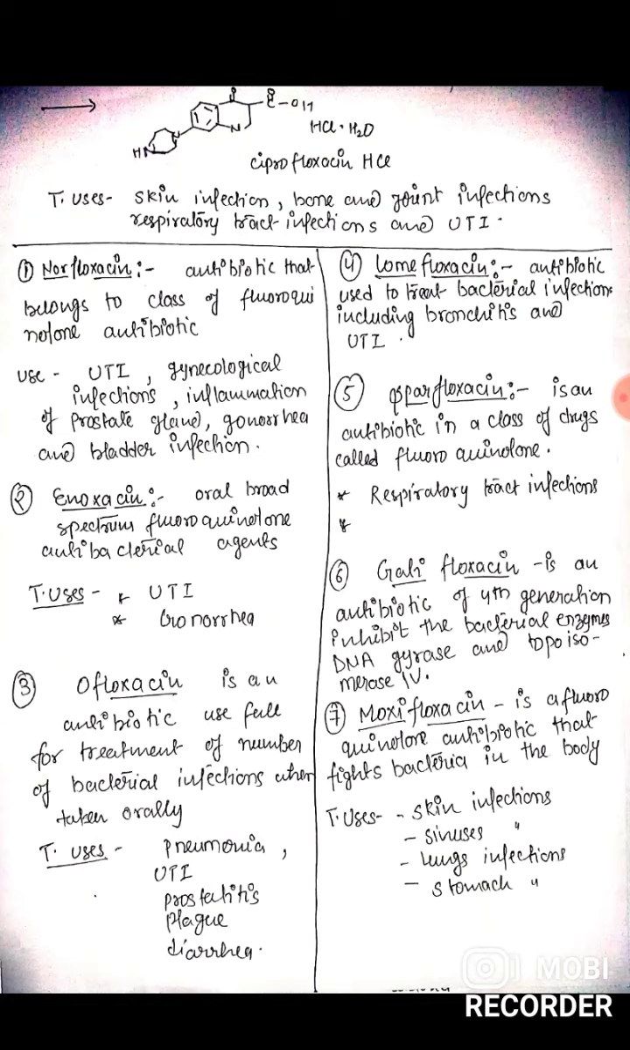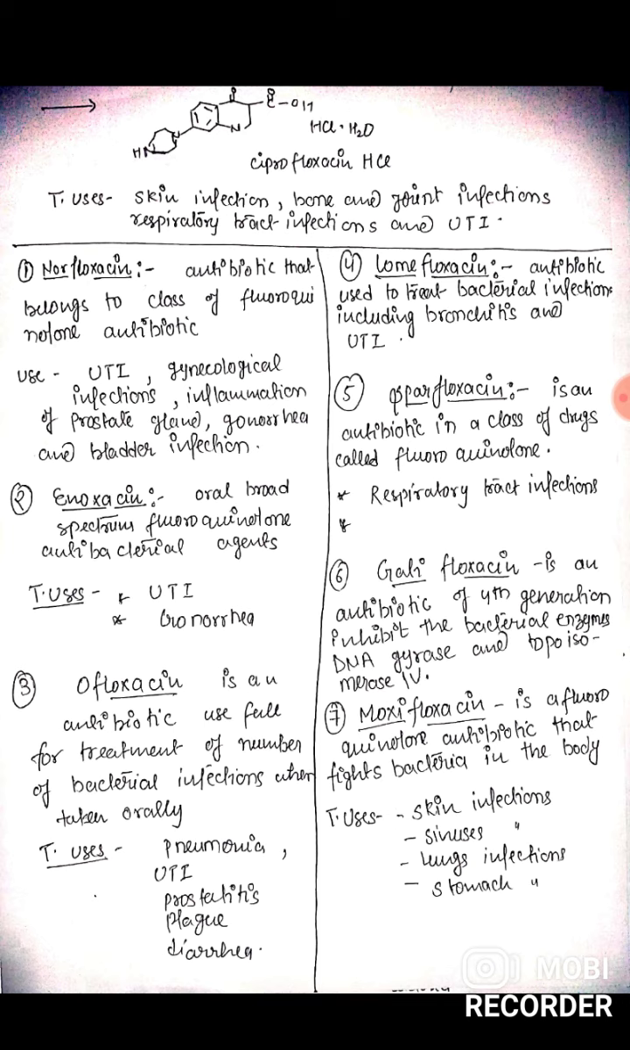Ciprofloxacin has the same mechanism of action as we discussed earlier, and the therapeutic uses of ciprofloxacin are skin infection, bone and joint infection, respiratory tract infection, and urinary tract infection. Next drug is norfloxacin. Norfloxacin is an antibiotic that belongs to the class of fluoroquinolone antibiotics. It is used for urinary tract infection, gynecological infection, inflammation of the prostate gland, gonorrhea and bladder infection.